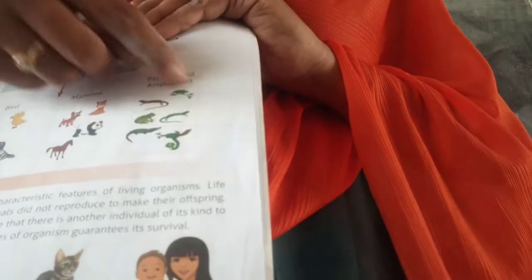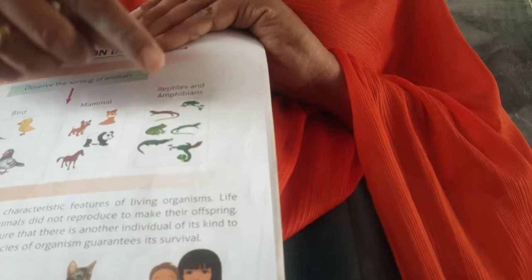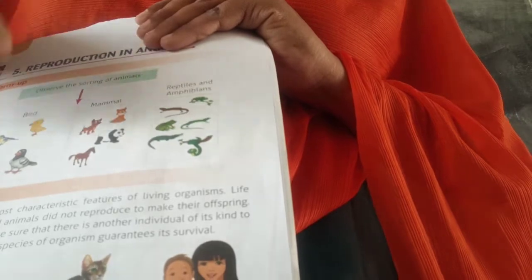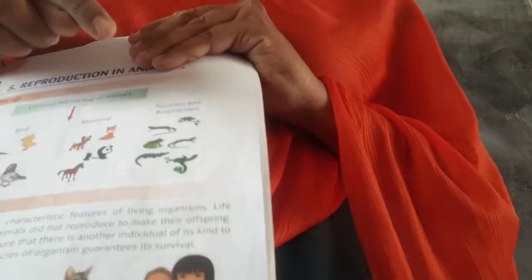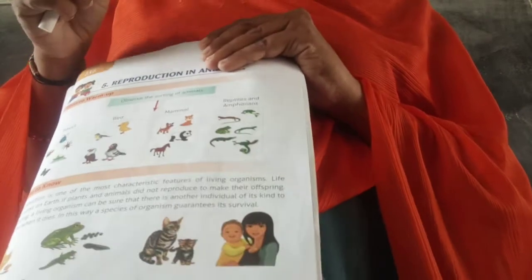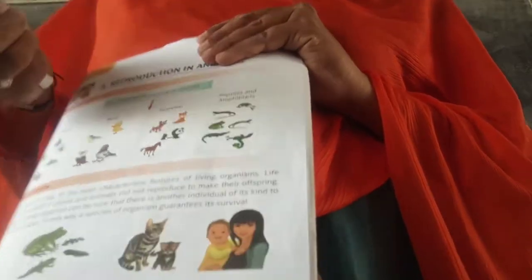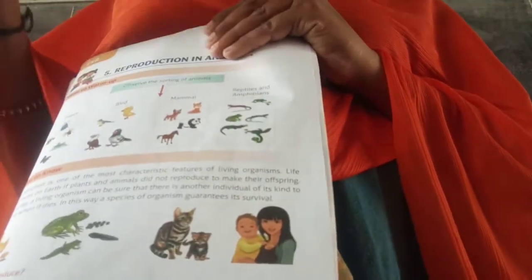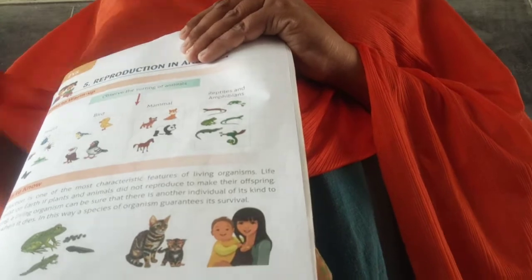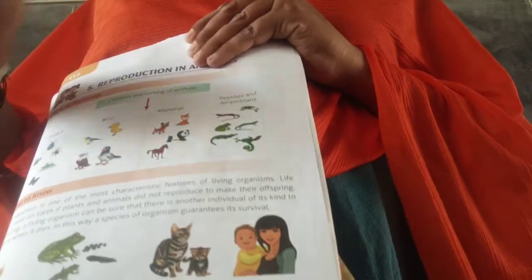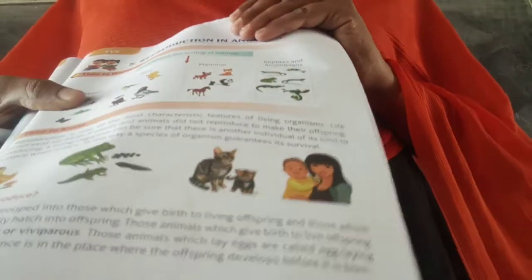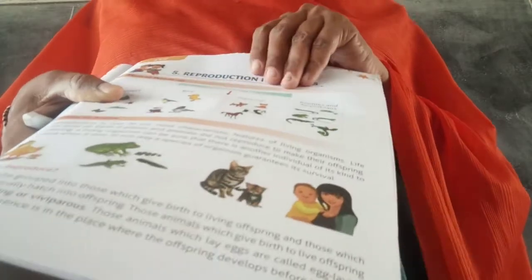Next group. What is the next group here? The next group they have given here is reptiles and amphibians. Reptiles actually do not give birth to young ones; they lay eggs. And amphibians are the animals which can live both on land as well as in water. These are some of the pictures of sorting of animals.